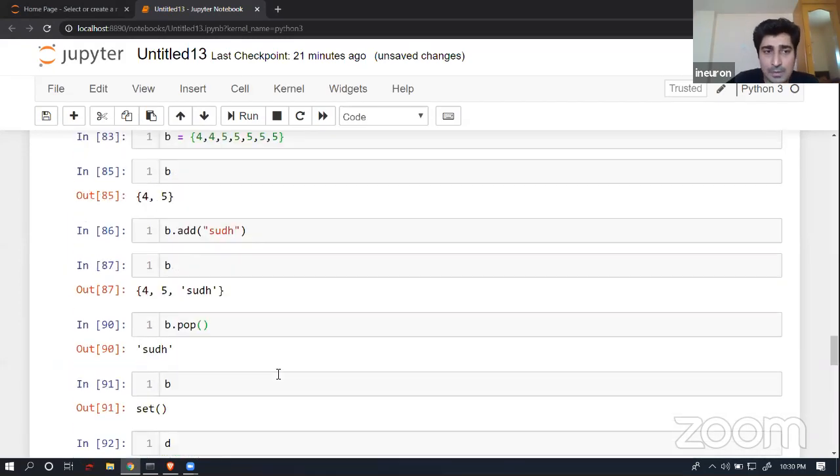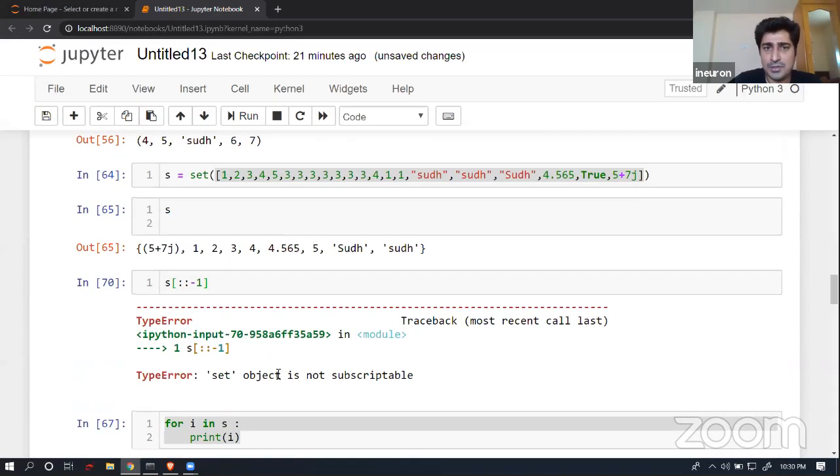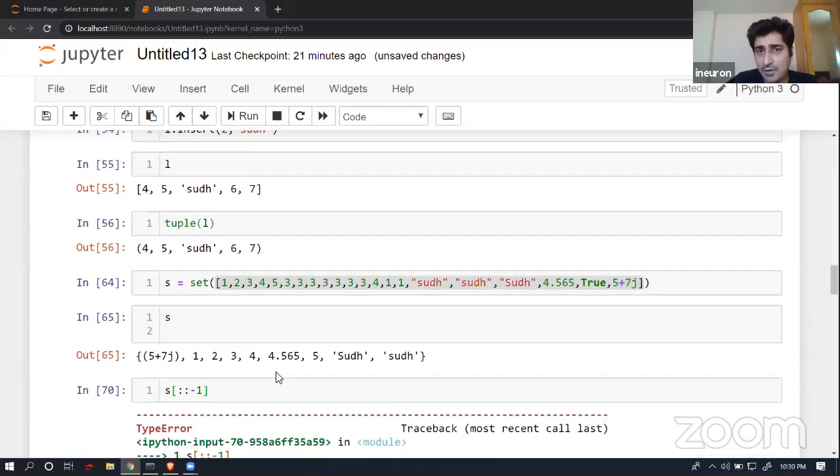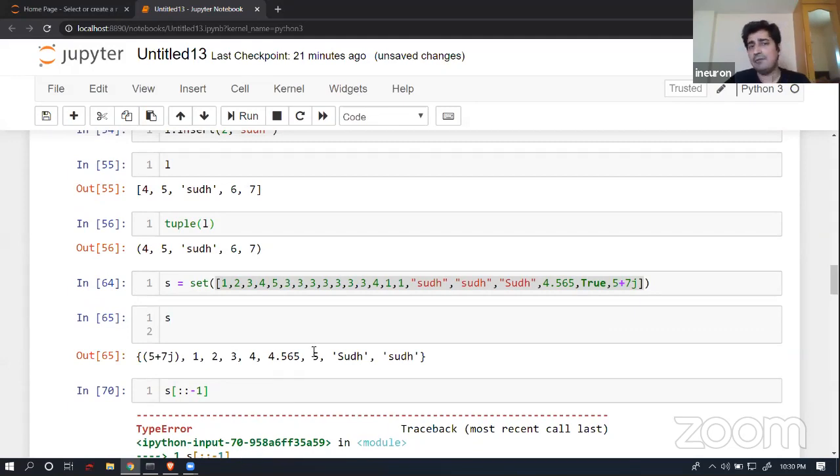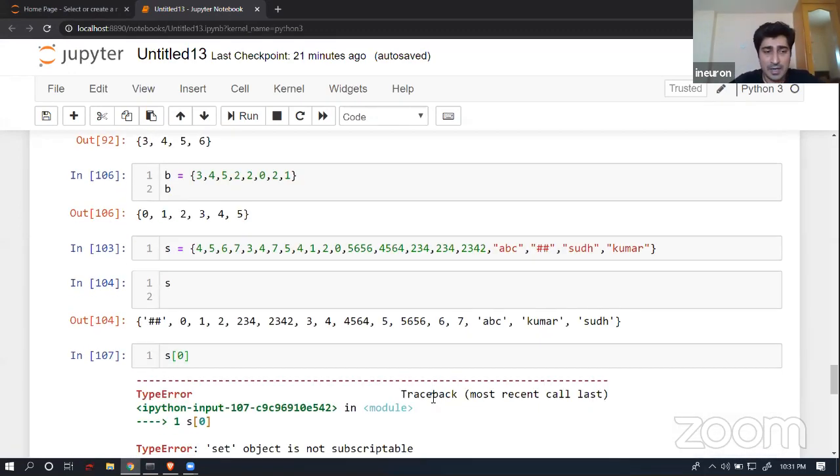So again, the major purpose: we try to use a set in a place where we are looking for a unique element, or wherever I have to filter out a duplicate element. So it's very easy. Read out the entire Wikipedia, keep on passing this data inside a set. We'll use all of those operations for sure in our project section. When we deal with the dataset, just pass all the data inside a set, and it is going to give you the unique elements. It will remove all the duplicates for you. These are very basic and simple, intuitive operations that you will be able to perform in case of a set.